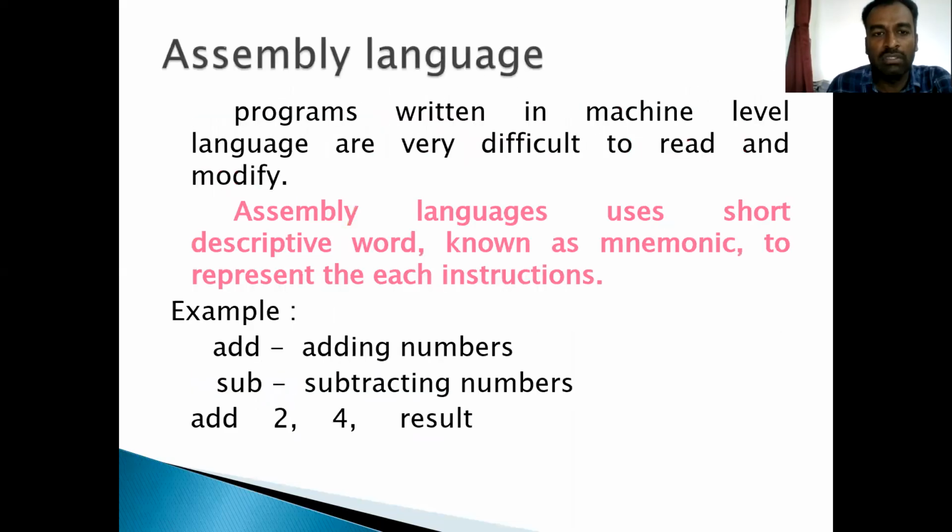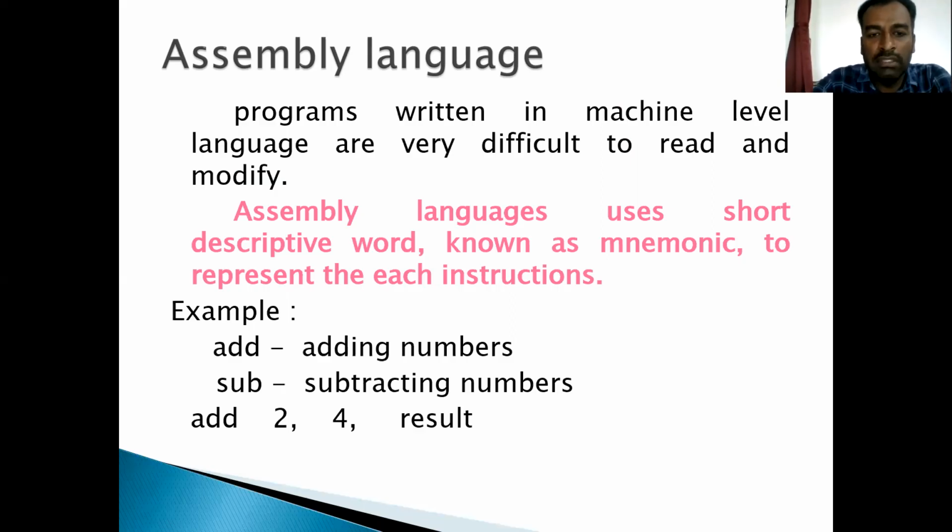Next one, assembly language. So what is assembly language? Programs written in machine level language are very difficult to read and modify. So we write a program, but it is very difficult to read or modify. By using assembly language, we use short words known as mnemonics to represent each instruction.